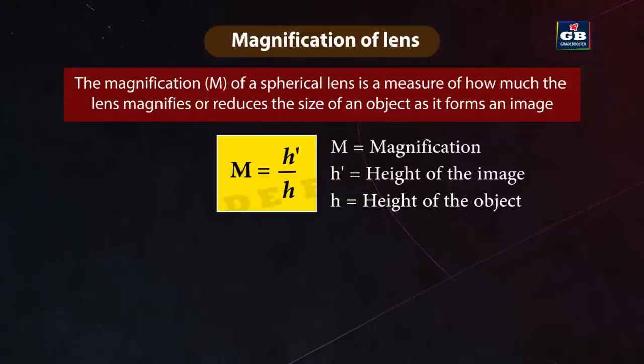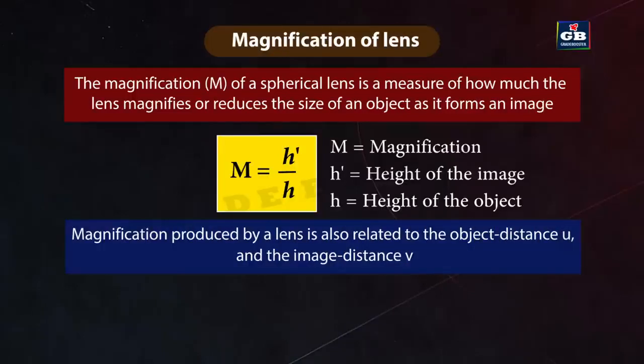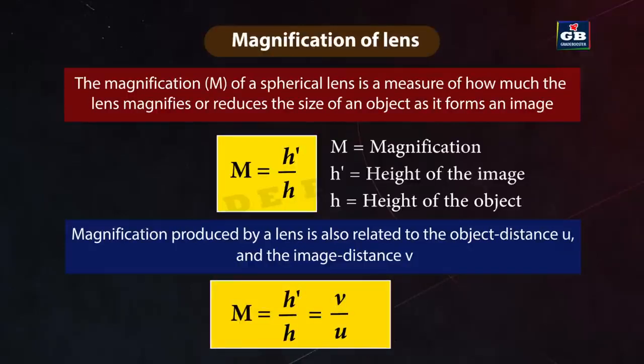If h is the height of the object and h' is the height of the image given by a lens. Magnification produced by a lens is also related to the object distance u and the image distance v. This relationship is given by m equal to h'/h equal to v/u, where m is the magnification of the lens, v is the image distance, means the distance from the lens to the image, and u is the object distance, means the distance from the lens to the object.